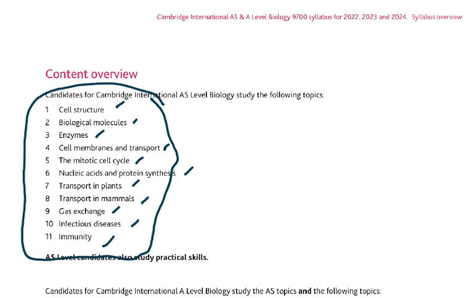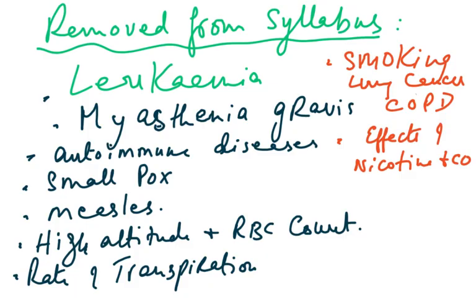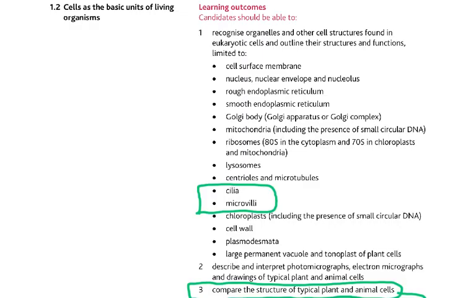But many things have been removed, and I'm going to give you a list of all that has been removed from the syllabus. Please do not do the MCQs or the questions on these, because you tend to keep on asking me, and then I have to tell you this is no longer in the syllabus. Leukemia, myasthenia gravis, autoimmune diseases, smallpox, measles, high altitude and RBC count, rate of transpiration, smoking, lung cancer, COPD, effects of nicotine and carbon dioxide, all have been removed from the syllabus. Please pause the video here and remember all this is not in the syllabus anymore.